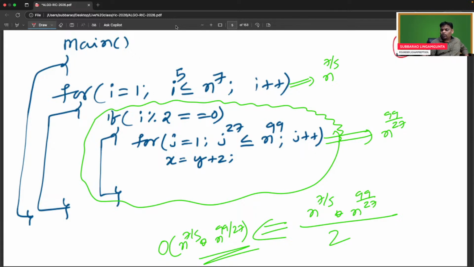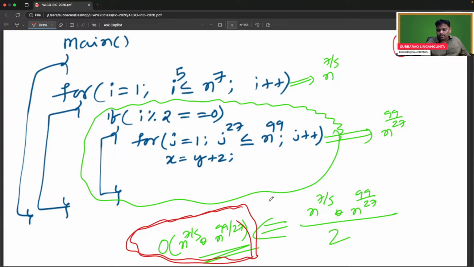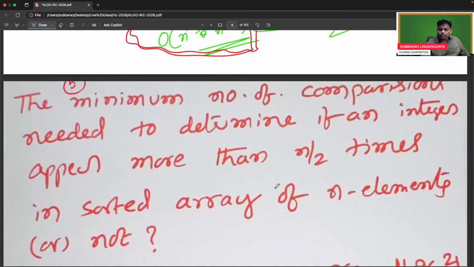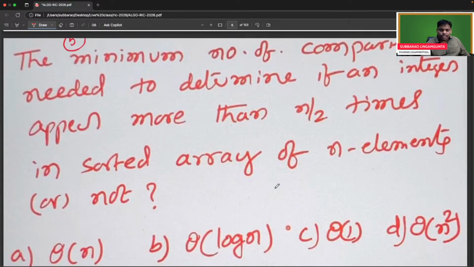Because only for even you will come inside. Yeah, true. Then you are correct. Mathematically differ, but asymptotically whatever you said is true. Asymptotically, this is the answer. Yes, exactly, you are correct. I think many people have given the answer for this. I'm very happy.